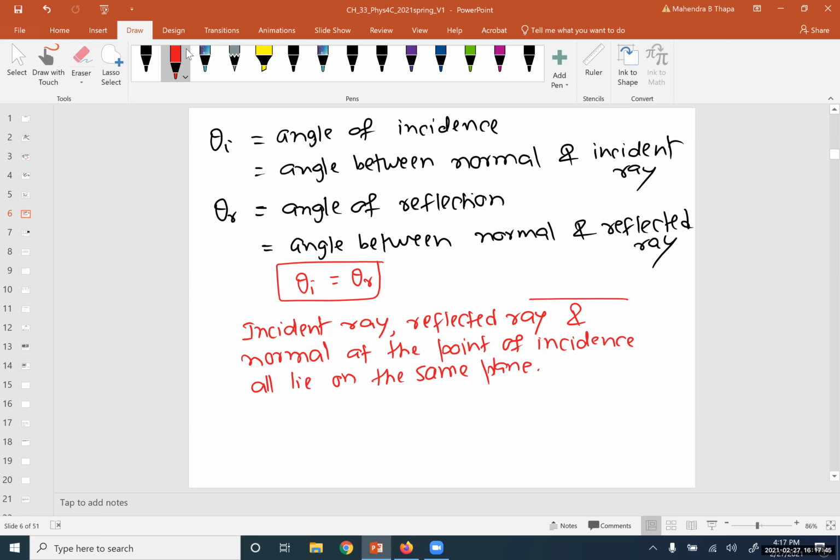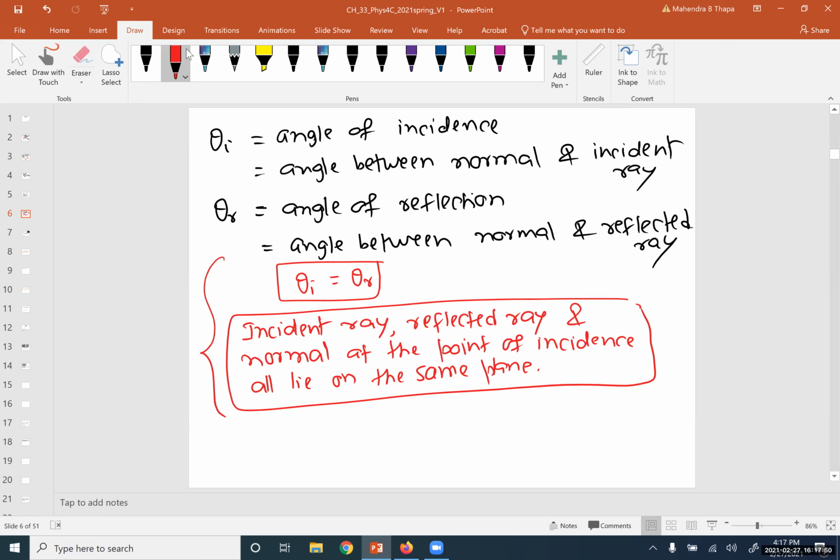So these are the two laws of reflection. Okay, so these are the laws of reflection.